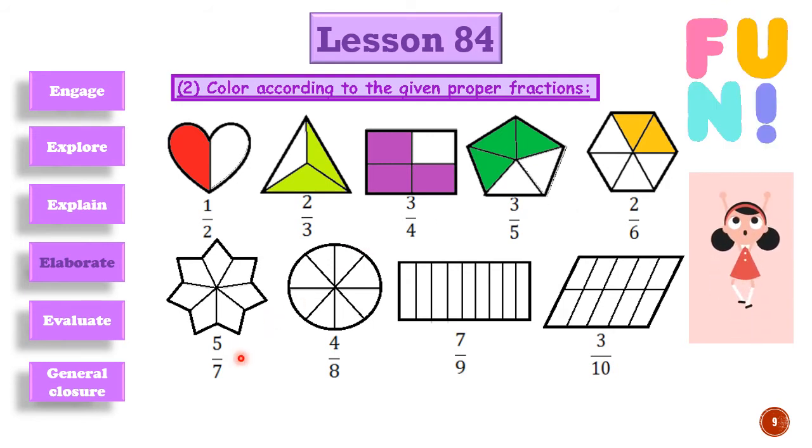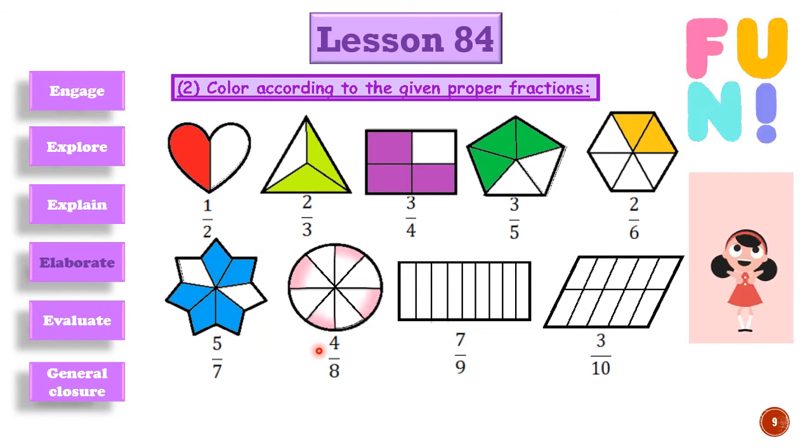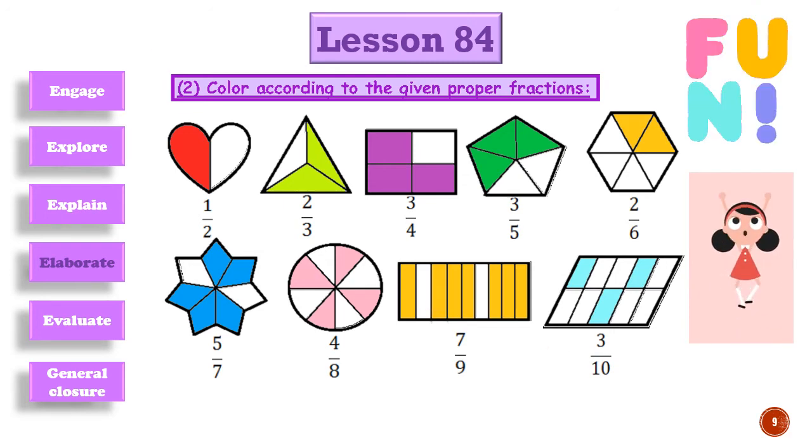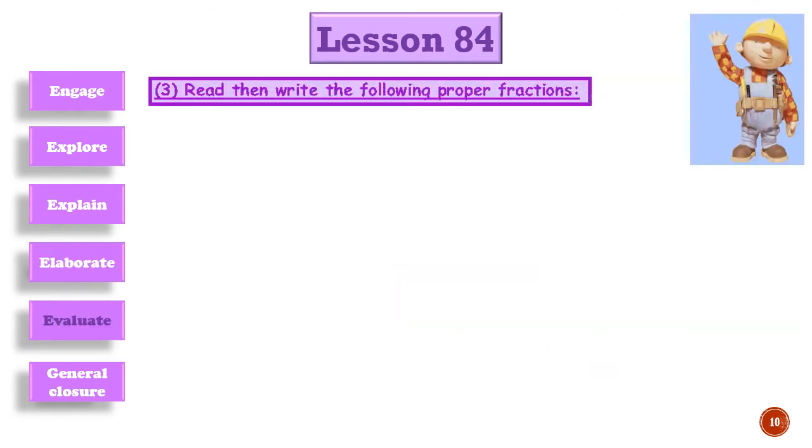We have here 5 sevenths, 5 parts out of 7. 4 eighths means 4 parts out of 8. 7 ninths means 7 parts out of 9. 3 tenths equals 3 parts out of 10. Now let's evaluate our work.